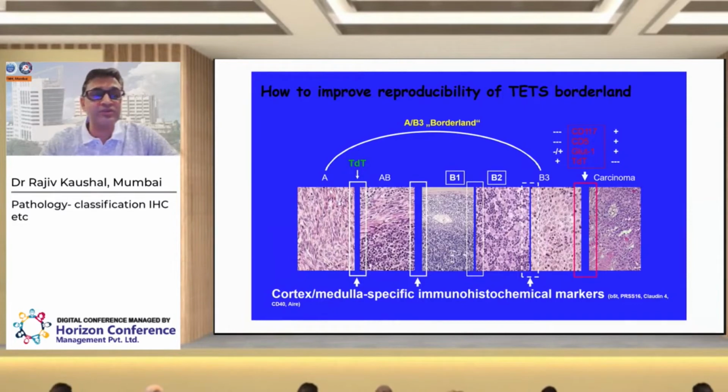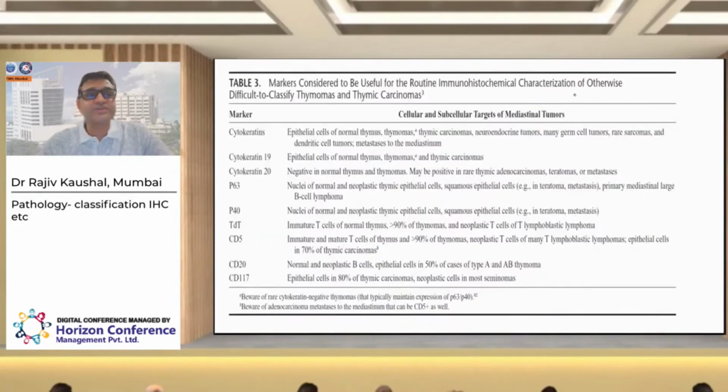And for the diagnosis of thymic carcinomas, these are the few markers which assist in distinguishing the thymomas from the thymic carcinomas. So if we have to use the IHCs, there is a list of the IHCs which we can use. Cytokeratins help to distinguish not only the thymomas from its subtype, but also help to distinguish it from the common lesions, that is a lymphoma, because the diagnosis and the treatment is completely different. For thymic carcinoma, CD5, CD117, they are positive in thymic carcinoma but negative in thymomas.